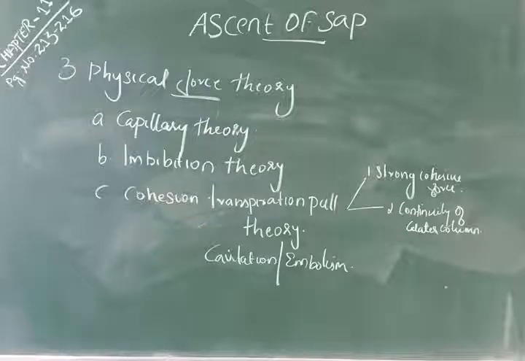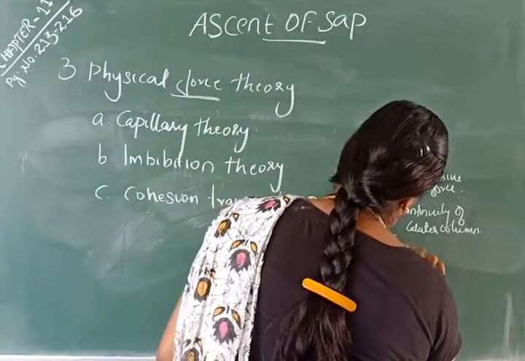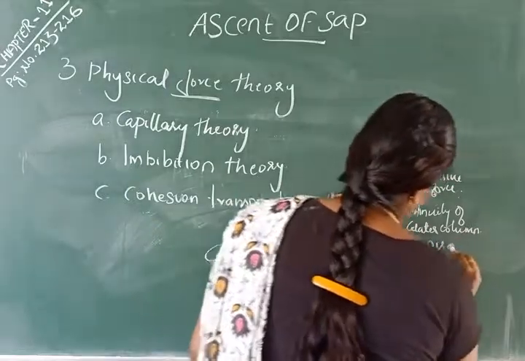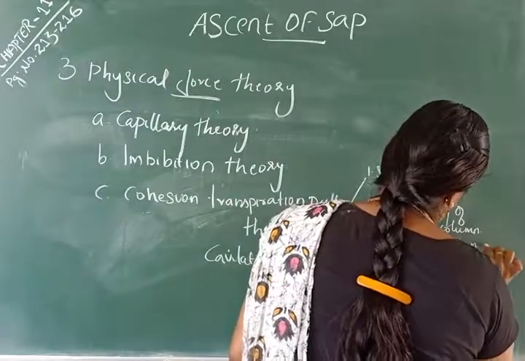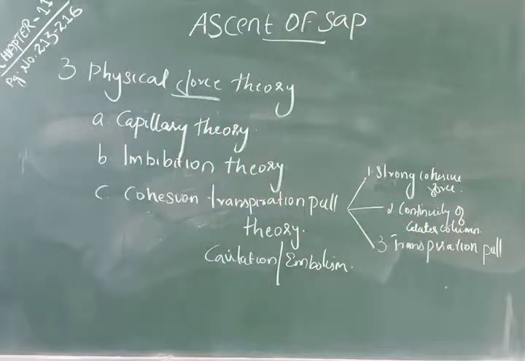Then the third one is transpiration pull.